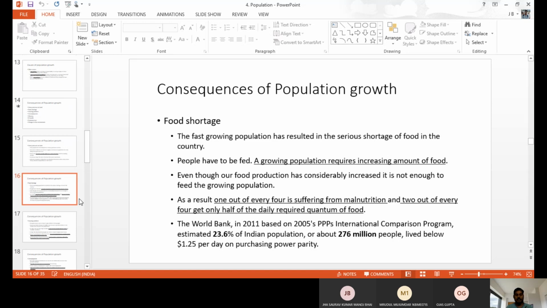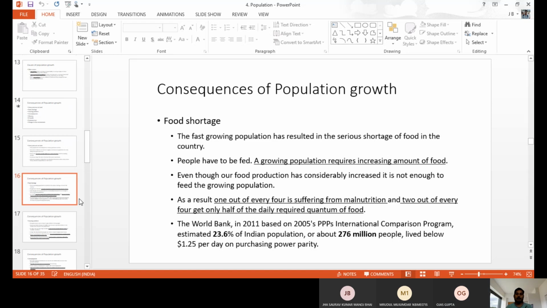But population increases like 1, 2, 2 into 4, 4 into 4, 8, 8 into 16, 16 into 16, 32. It increases in the geometrical ratio. So there is a huge gap. Because of this huge gap we have famine, poverty, unemployment, all those things. There is a huge gap between food and population.